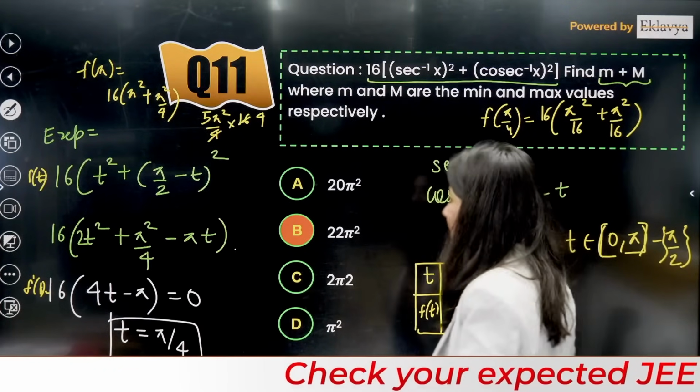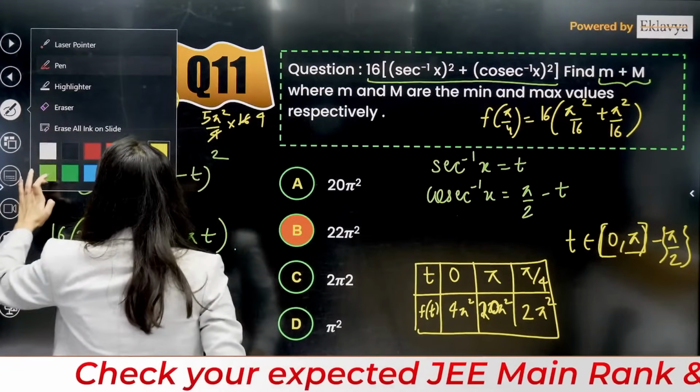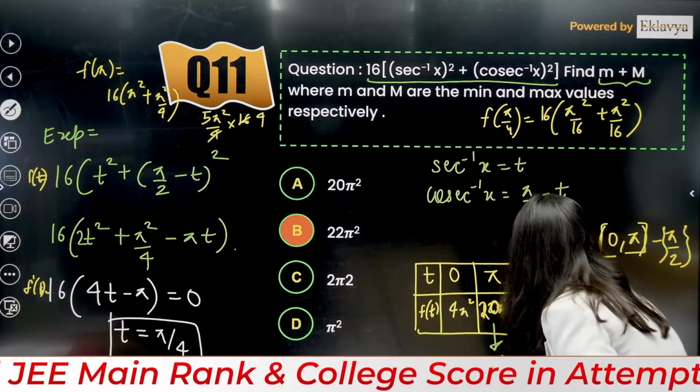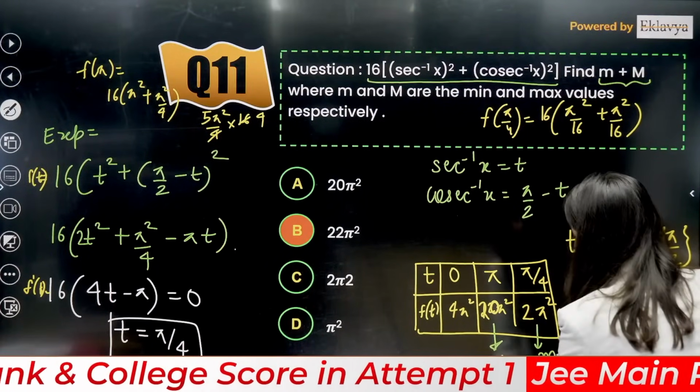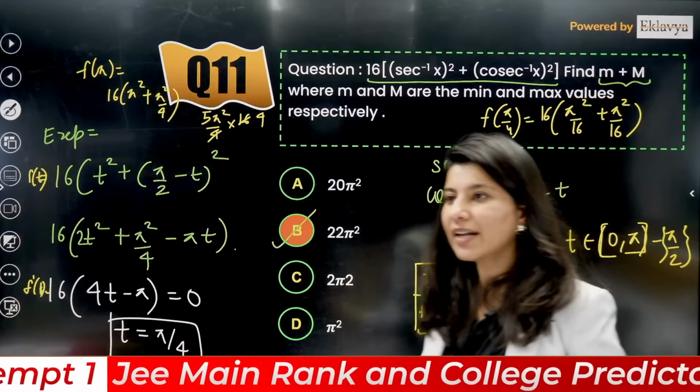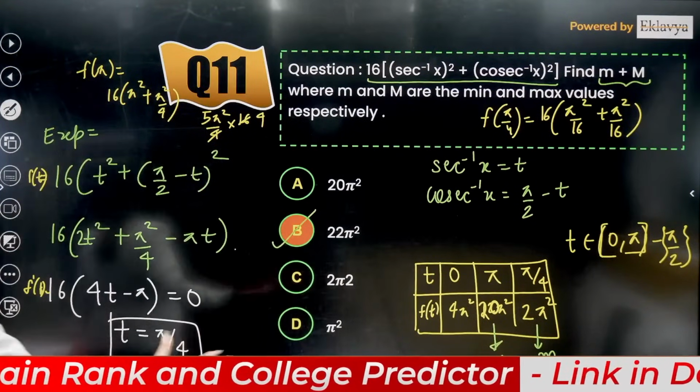Now tell me what is the minimum and what is the maximum value. Just by looking at it, I can say that 20 is capital M and this is the minimum value. So M plus small m will be 22 pi square. Option B is absolutely right.